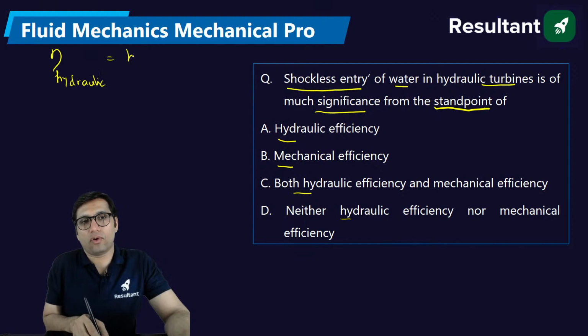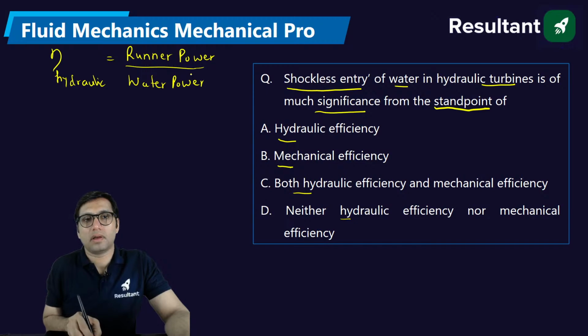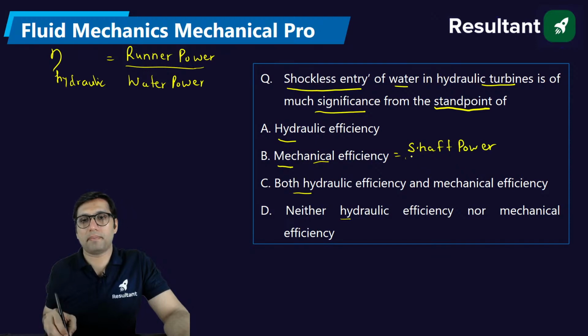It is the runner power, the power at the output of the runner, divided by water power. And the mechanical efficiency of the turbine is equal to shaft power divided by runner power. I hope you know these efficiencies.